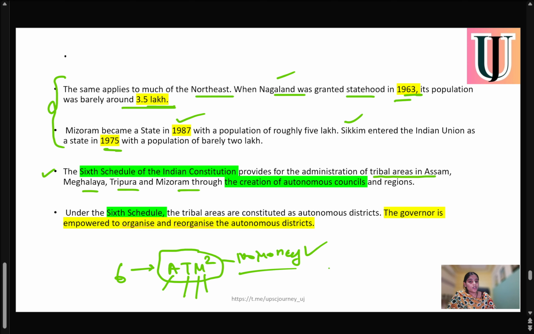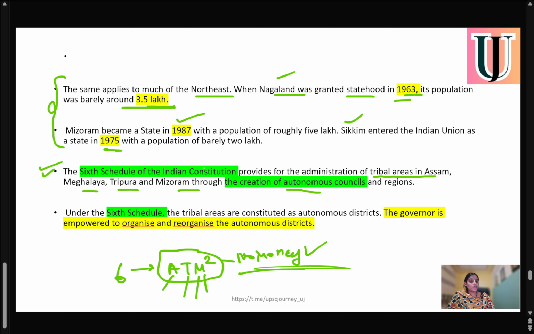So Manipur is not included in the 6th Schedule. Very important to remember, in the 6th Schedule we have ATM squared, which includes Assam, Tripura, Meghalaya and Mizoram, and there is no M, which means Manipur is not included. But if any state or any UT is included in the 6th Schedule of the Constitution, then they will have the right to creation of autonomous councils in their region.